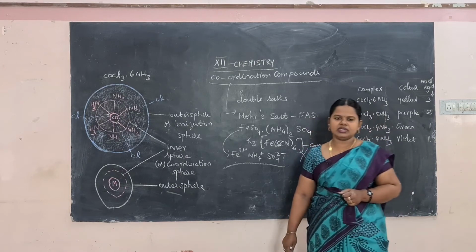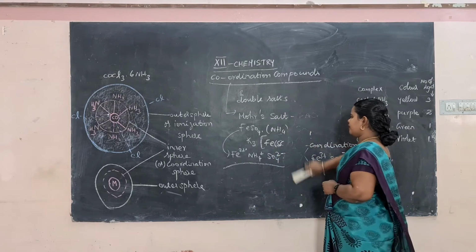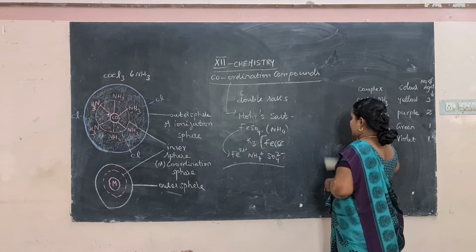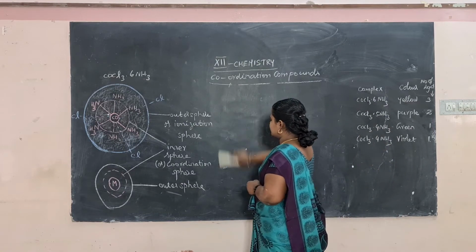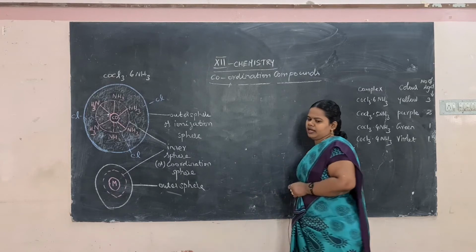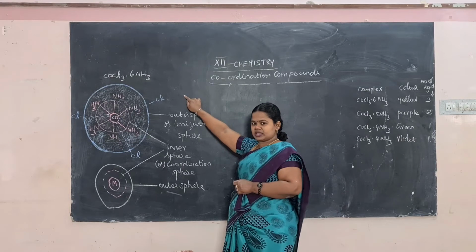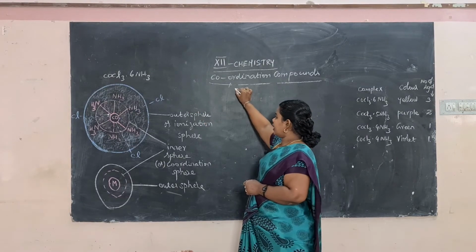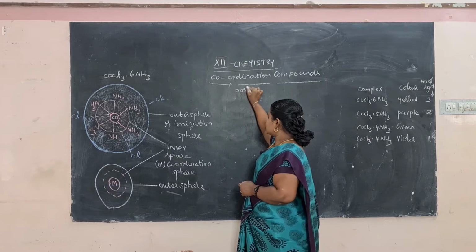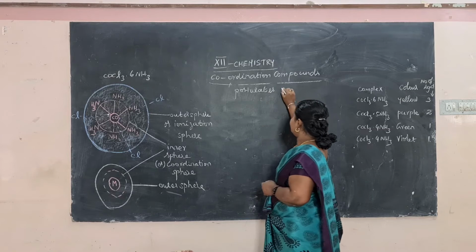Okay, this is about coordination compounds and double salts. Now Alfred Werner gave a theory on coordination compounds that is known as Werner's theory. He took a compound and explained it, for example, CoCl3·6NH3. Today we'll see what the postulates of Werner's theory are.